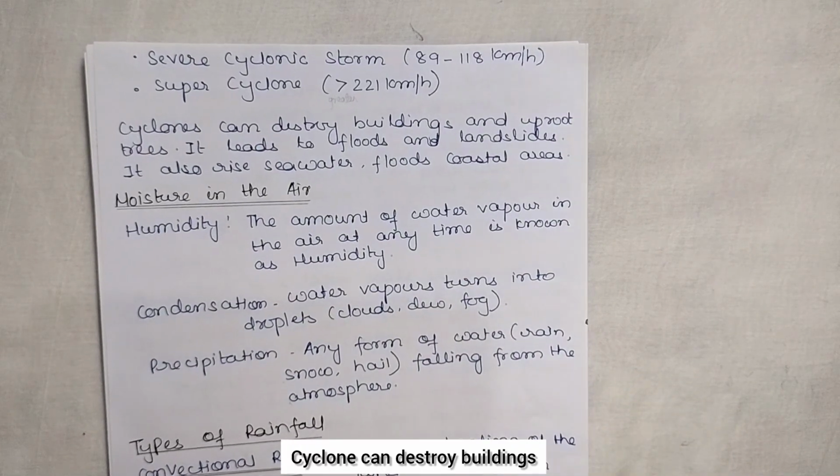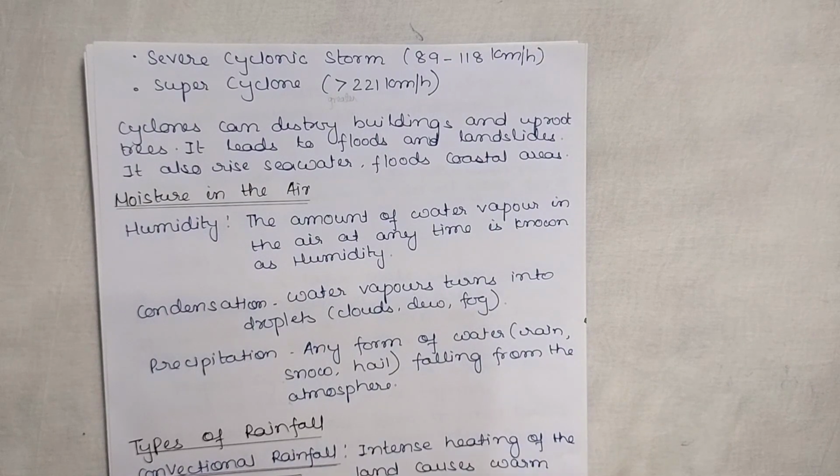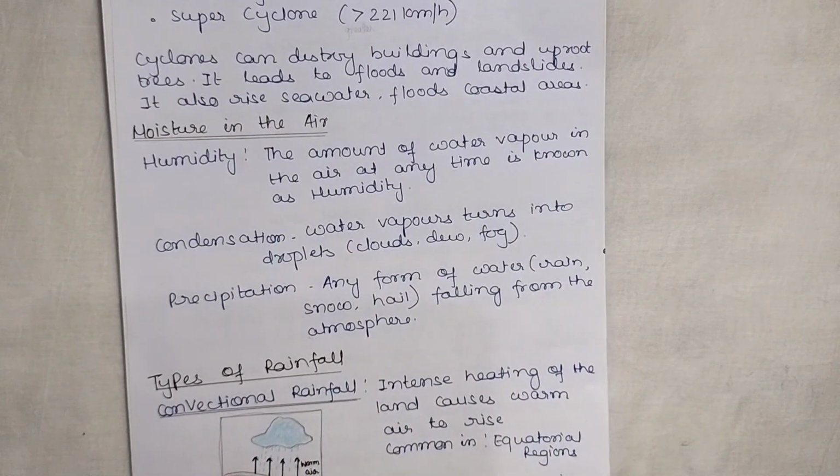So a cyclone can destroy buildings and uproot trees. It leads to flood and landslide also. It also raises seawater and floods the coastal area. So it is a natural fury.